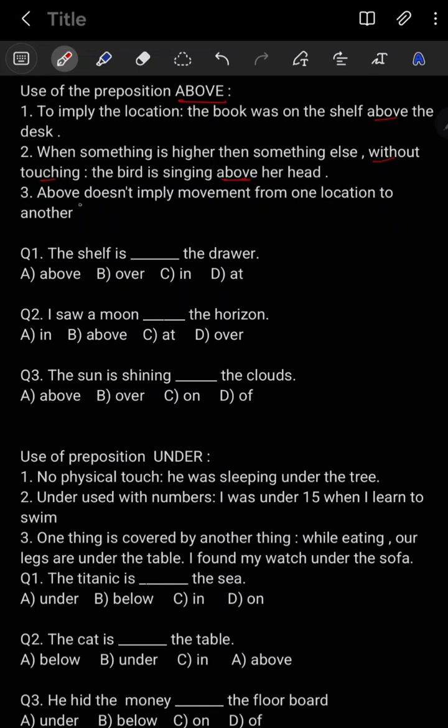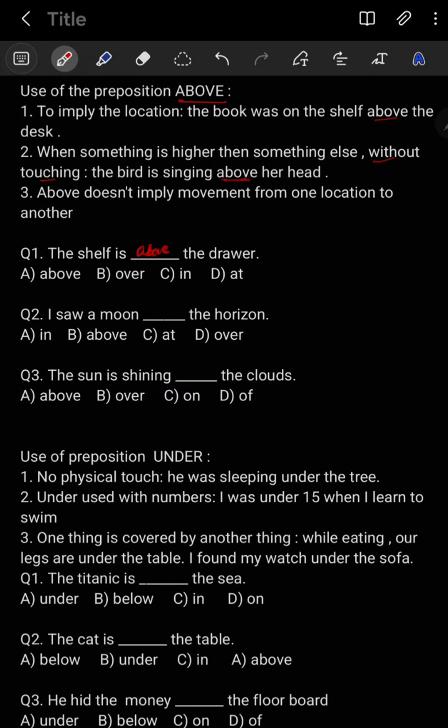Point number 3, above does not imply movement from one location to another location. Like in over, we learned that there is a movement, but in above there is no movement. If you check the examples I have given here, your concept will be more clear. Question 1, the shelf is above the drawer.